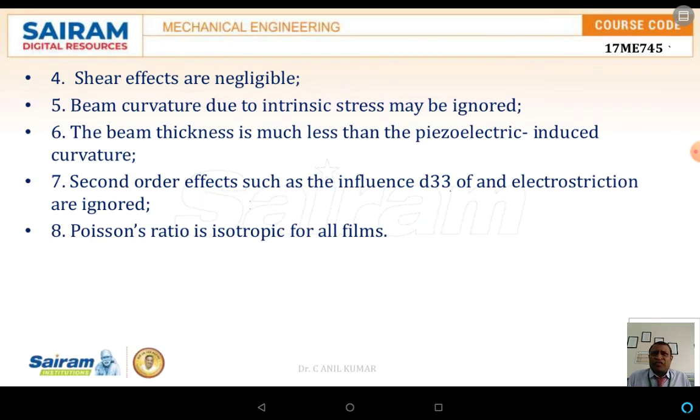The beam maintains a constant curvature throughout the beam. The shear effects created because of the deformation between the top layer as well as the bottom layer are neglected or negligible. The beam curvature due to the intrinsic stresses may be ignored. The beam thickness is much less than that of the piezoelectric induced curvature. The second order effects such as the influences of the D33 and also the electrostriction are ignored. The Poisson's ratio of the isotropic material remains the same.